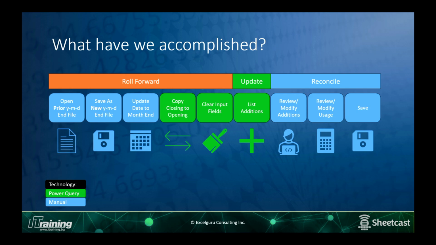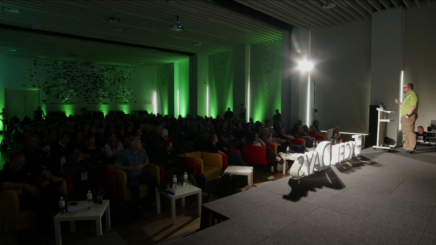Could I go further? Could I automatically save as a new file? Not with Power Query. Can I update the date to the new month end? Actually not with Power Query, and this has to do with the fact that there's no way to actually capture the states because you've done it more than once. So for that, we'd need VBA or Office Scripts.